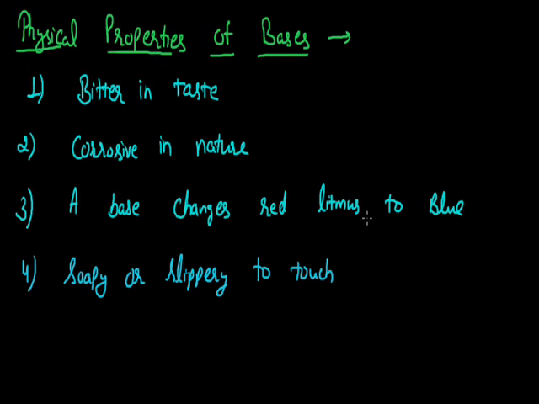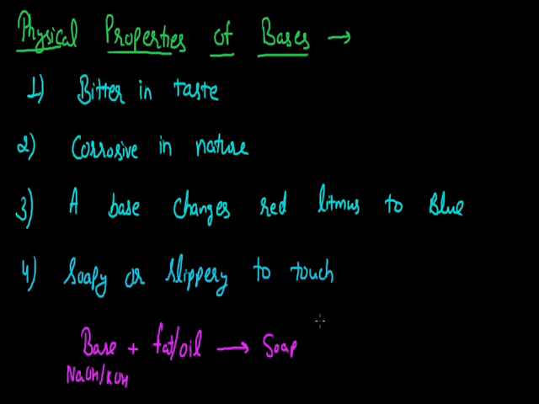Now sometimes it is asked why these bases are soapy or slippery to touch. The formation of soap occurs by the reaction of a base with a fat or oil. When fats or oils of animal origin react with a strong base, and generally at the industrial level for the formation of soap, we prefer the use of sodium hydroxide or potassium hydroxide as a base. When these two are made to react with fat or oil, the formation of soap occurs, and this kind of soap formation reaction is termed as saponification reaction.